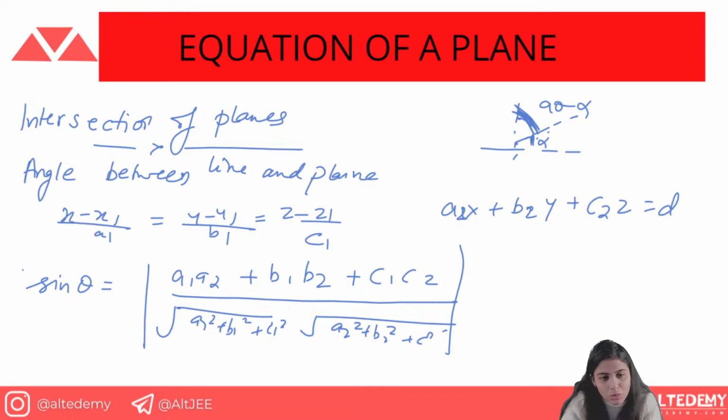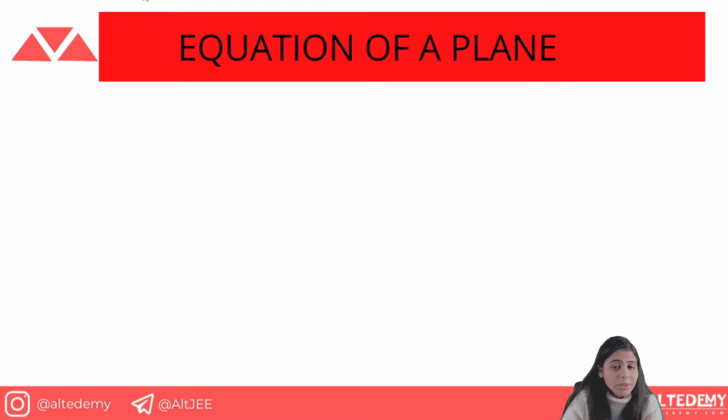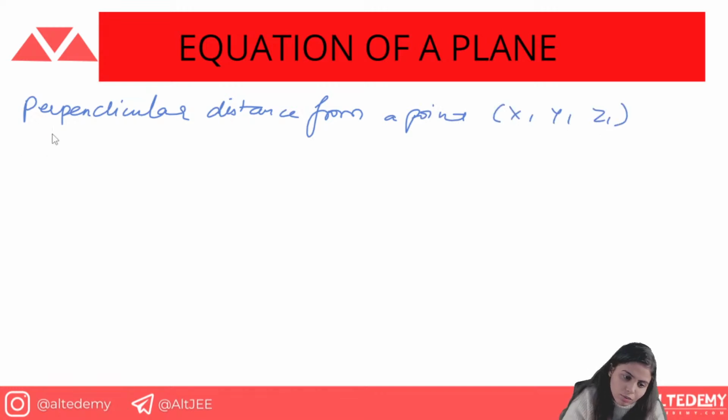Okay, now one thing more, and then I'll tell you the steps of the most commonly asked question in your boards even. So we have the perpendicular distance. This is a simple perpendicular distance from a point x1 y1 z1 to the plane.